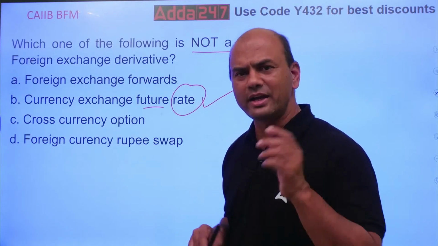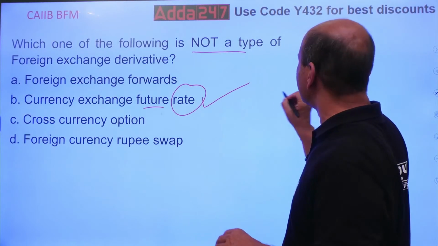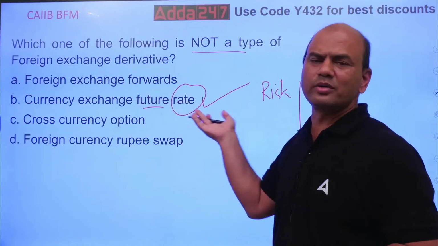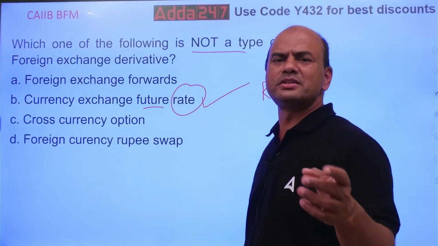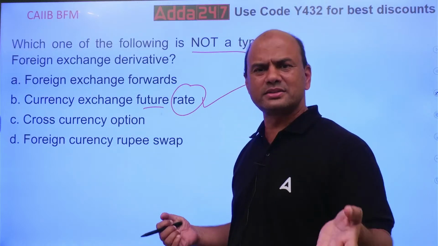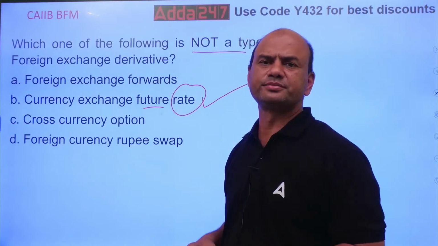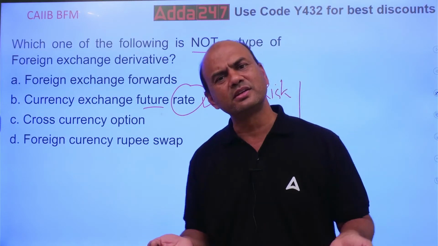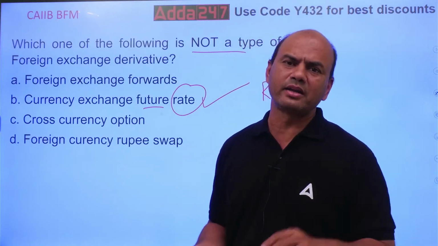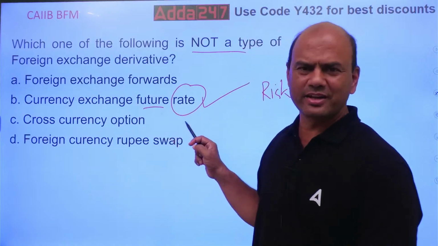Derivative means what? Kindly note, in any derivative, there are two things. One is risk involved. What is the risk involved over here? I am telling you. After 2 months, the rate of this flat, today it is, let's say, 1 crore. After 2 months, the rate will be 1.25 crores. What is the risk? No risk. It's the rate. You want to buy it, you buy it. You don't want to buy it, you don't buy it. So, future rate, this is simply a rate given.